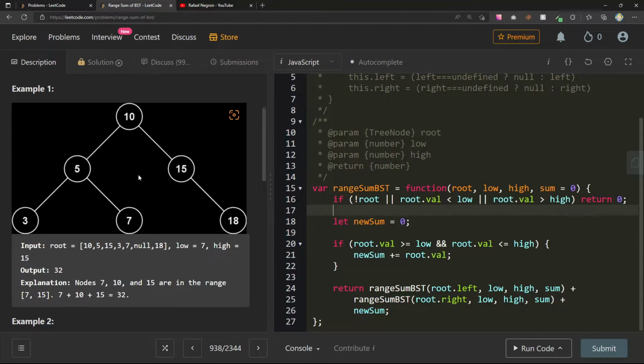What other information do I have that tells me I should go to the left? I know that this is less than my low, but maybe there's something that's greater than high going this way. Do I check both my children at every step?